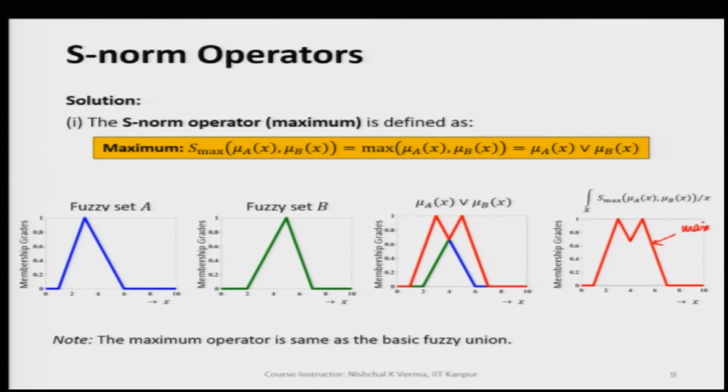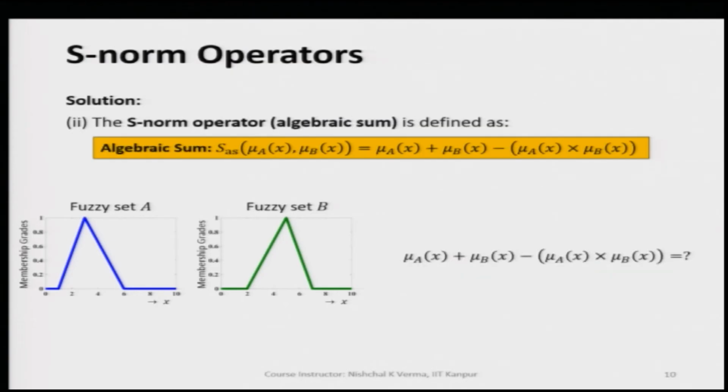Since these two fuzzy sets are continuous fuzzy sets with multiple membership values, we have the continuous membership function as the outcome. This way we see that we have computed the maximum S norm operator. Now, let us look at the algebraic sum as the S norm operator.